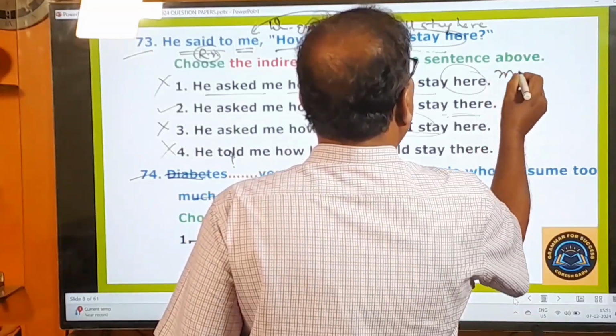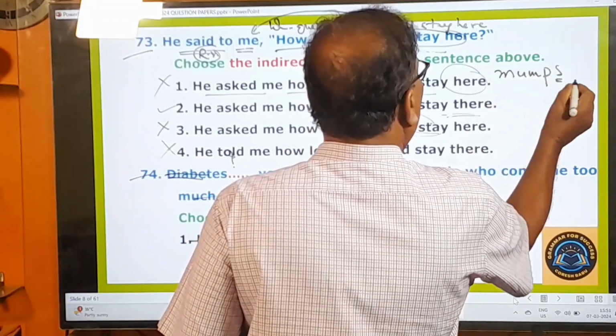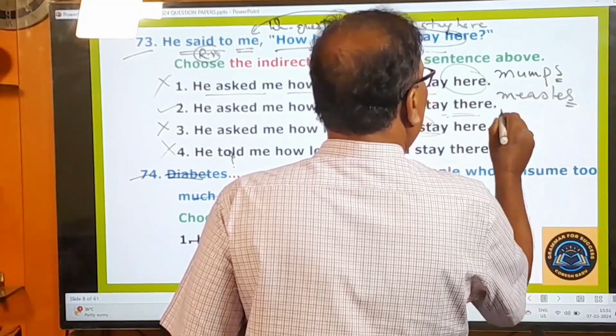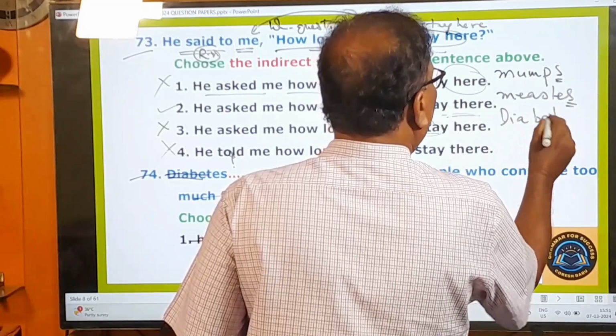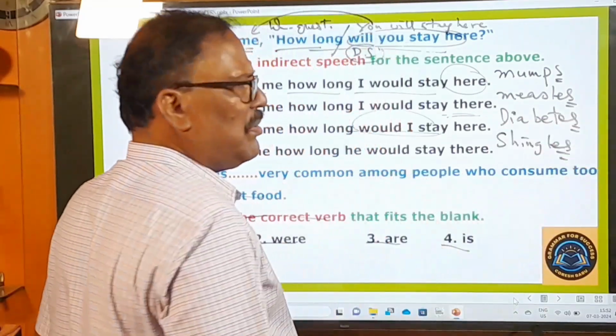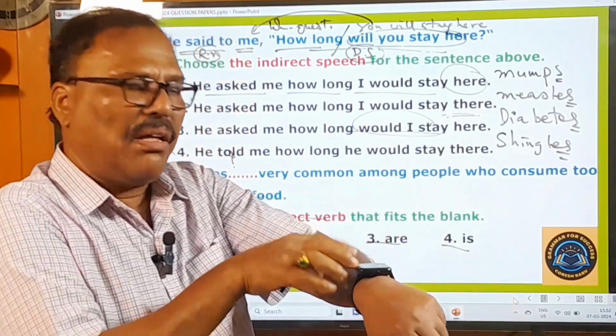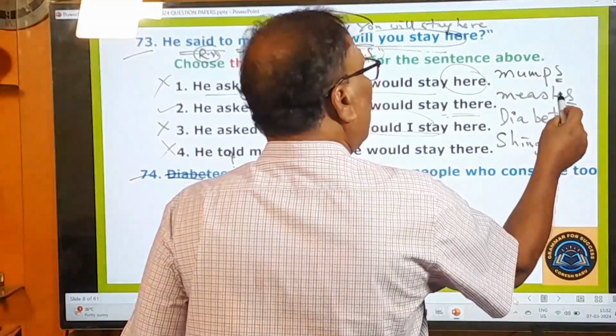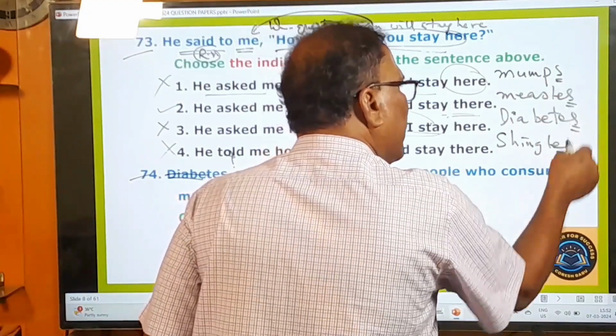Mumps is there, this is ending in s. Measles is there, it is ending in s. Diabetes is there. And here shingles is there. Shingles means you can find some kind of rash on the skin. That's called shingles. So these are all the names of diseases, but they are all ending in s.